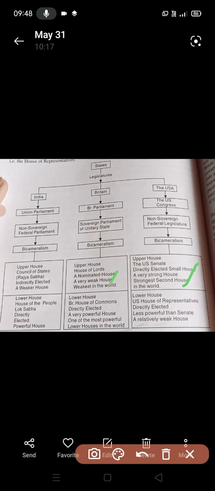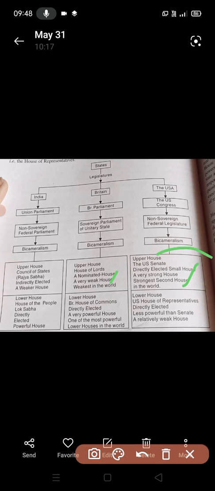Now we are dividing it: legislative powers, financial powers, executive powers, and general powers. Now come the executive powers. The US Senate has direct control over appointments and treaties, as we have seen a few minutes ago. Without senatorial approval, the president cannot do anything.